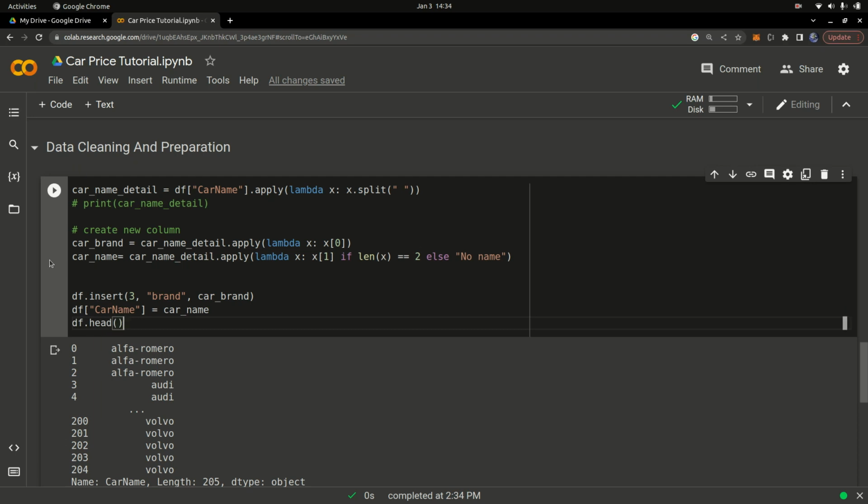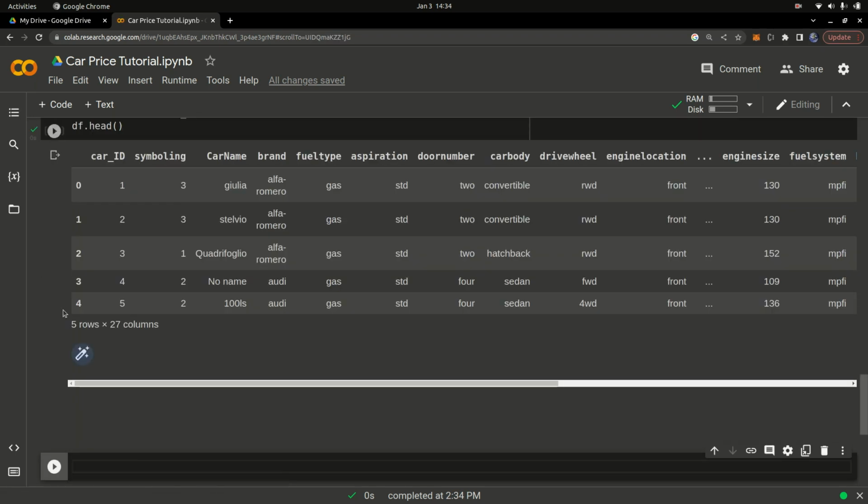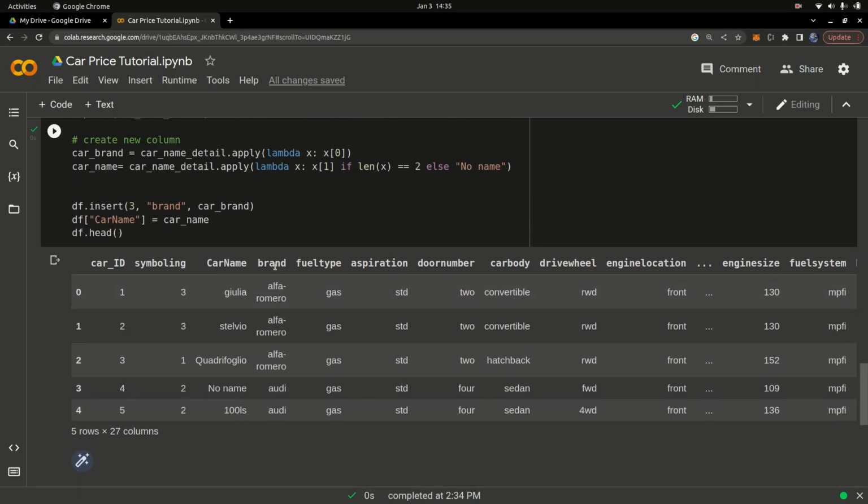Okay, now that you run the cell, we can see that we have added another column called brand, which contains the name of the brand, and then finally we have the name of the car itself. So you can see Audi is a car brand, and you can see there we have the name of the car. You can see in the place we have no name because the car name doesn't exist, that's why you have no name there.